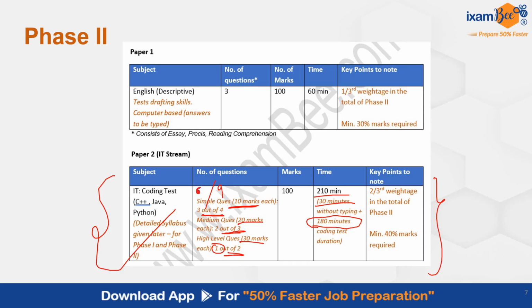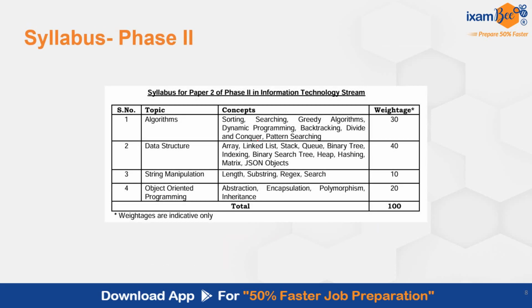The syllabus for paper 2 is also given. These are the topics from which you can expect coding questions. Algorithm has a weightage of 30%. Codes for 30 marks will come from algorithms, for 40 marks from data structure, 10 string manipulation and 20 object-oriented programming. So the total paper is of 100 marks.